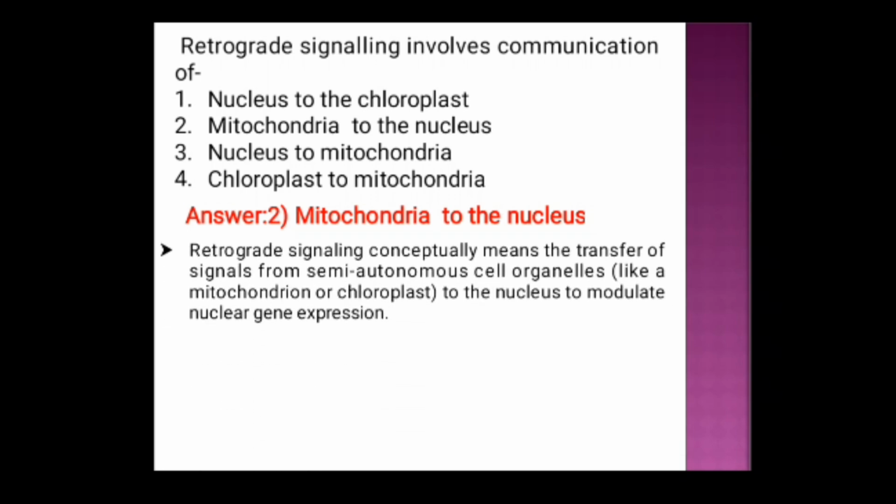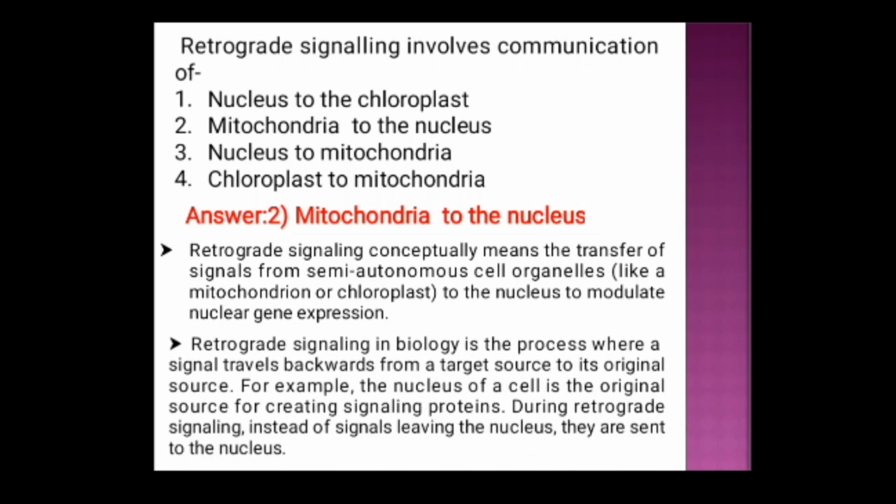Retrograde signaling conceptually means the transfer of signals from the semi-autonomous cell organelles like the mitochondrion or the chloroplast to the nucleus to modulate nuclear gene expression. The retrograde signaling pathway in biology is the process where a signal travels backward from a target to its original source. For example, the nucleus of a cell is the original source for creating signaling proteins. During retrograde signaling, instead of signals leaving the nucleus, they are sent to the nucleus.